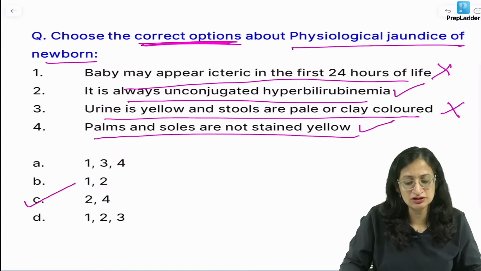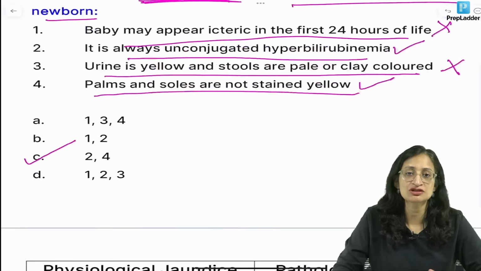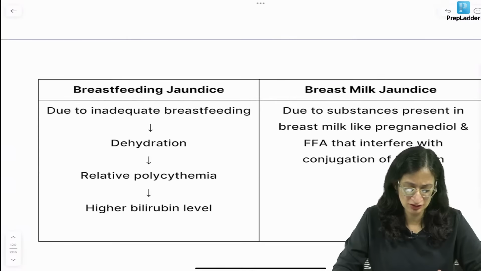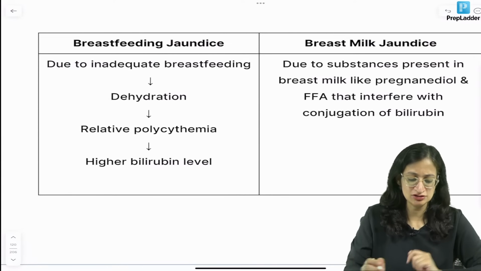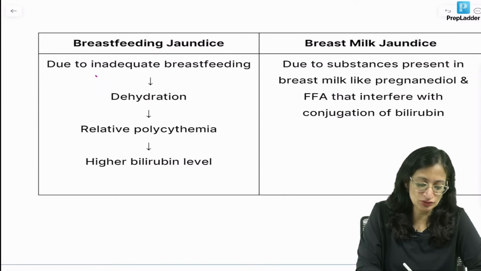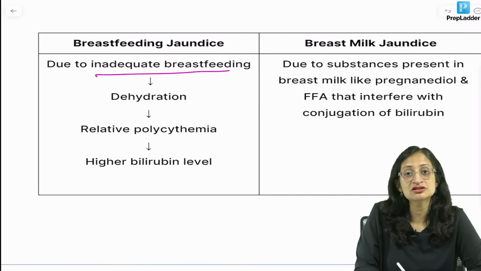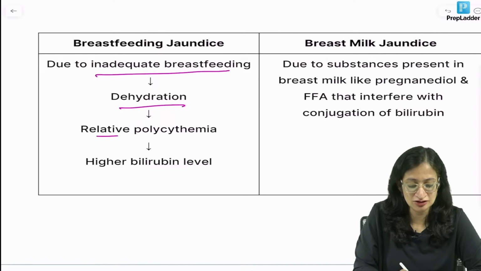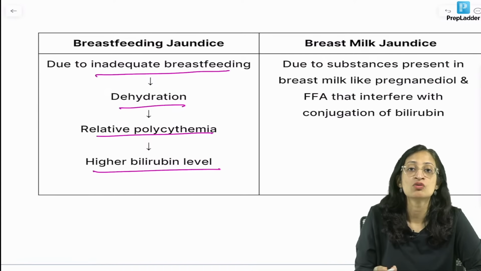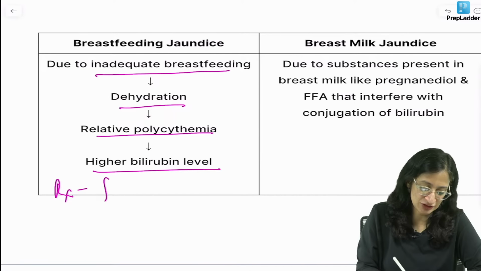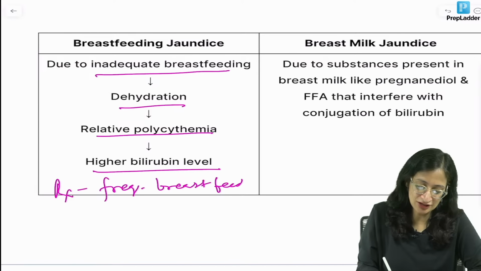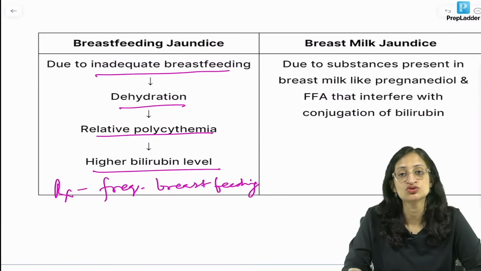So, breast milk jaundice usually again comes under physiological jaundice only. I will be coming to breastfeeding and breast milk jaundice. So, breastfeeding jaundice is due to inadequate breastfeeding. What happens is a state of relative dehydration and relative polycythemia, so high bilirubin levels. What is the treatment? Frequent breastfeeding. So, breastfeeding and breast milk jaundice are diagnoses of exclusion only.